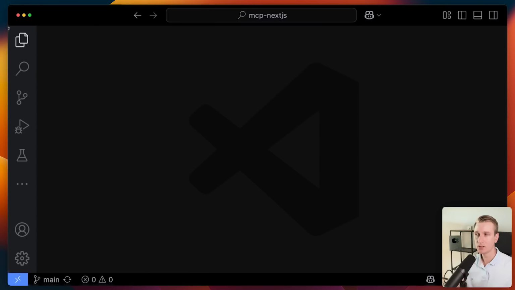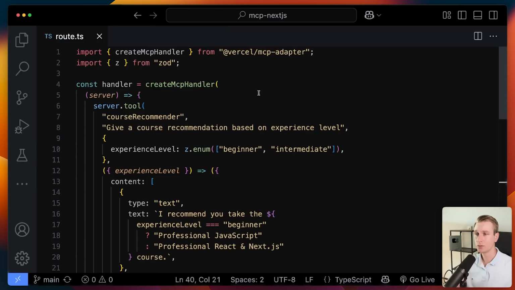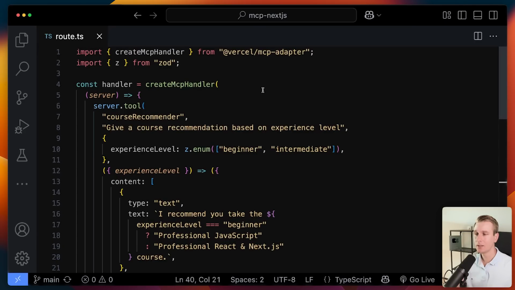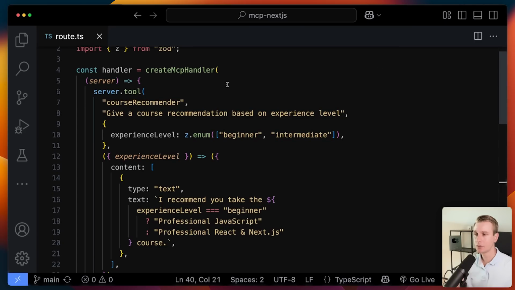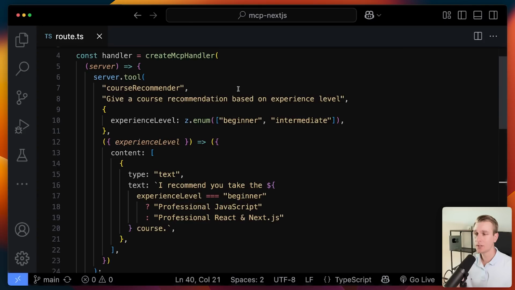So how would it actually look? How would you build an MCP server? Well, Vercel actually has a really interesting template. If you Google for Next.js or Vercel MCP, you'll find a repo there. I modified it a little bit here, but basically I want to offer an MCP server. And remember, it's mostly about tools. In a second, I'll show you some other things as well. But in this case, I would perhaps offer something like a course recommender tool, so that the AI agent can invoke that tool and get back the recommended courses, right?